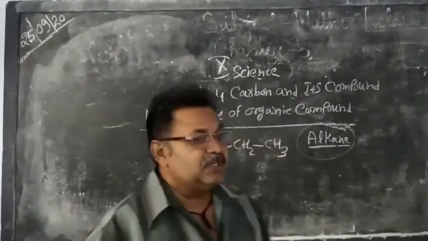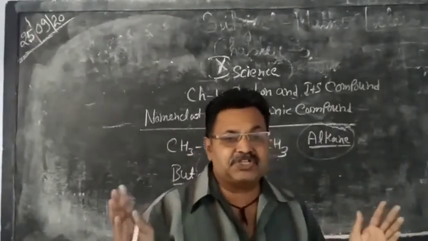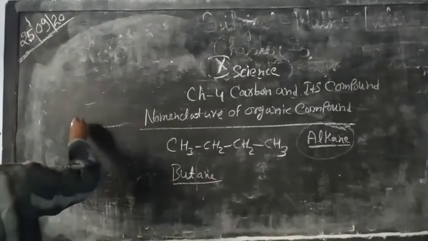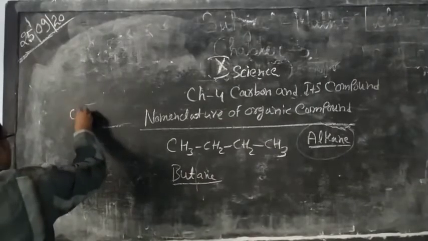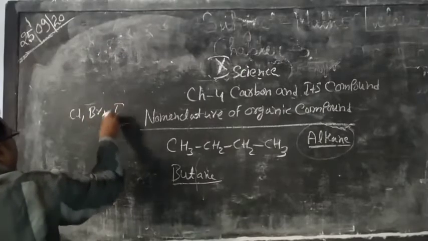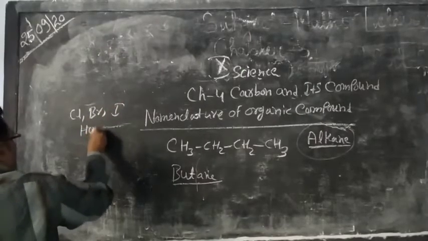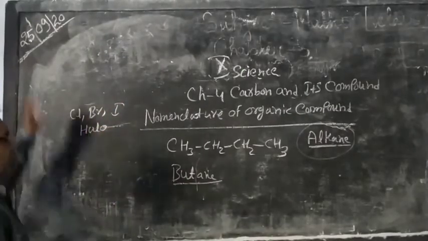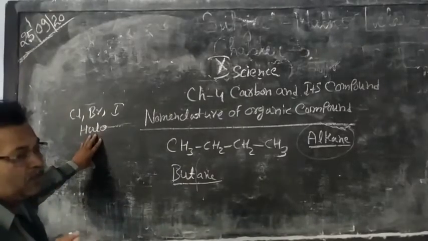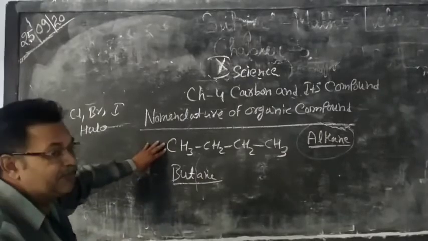For some functional groups such as chlorine, bromine and iodine, we write them as halo, as a prefix.